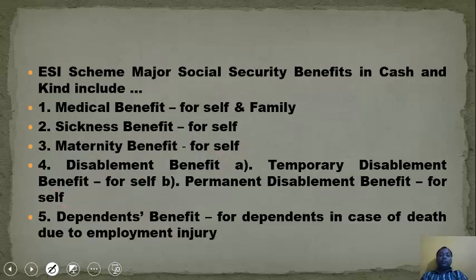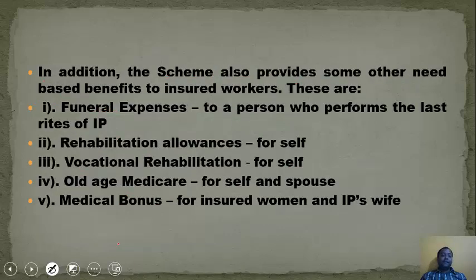Now coming to the major social security benefits in cash and kind. They include medical benefit, which is given for self and for family also. Sickness benefit is given for self, that is, for the employee only. Maternity benefit is for self, that means for the employee only. Now disablement benefit is of two types: temporary disablement or permanent disablement. Temporary disablement benefit is given for self and permanent disablement benefit is also for self. Now dependents benefit is given to dependents in case of death due to employment injury.